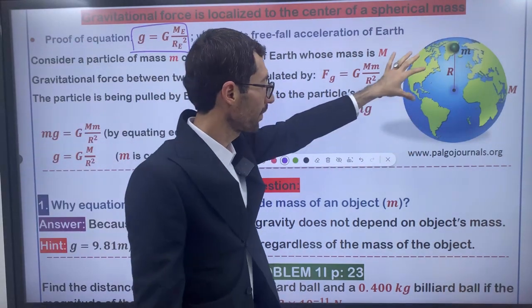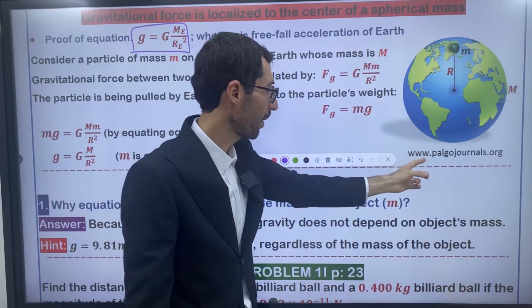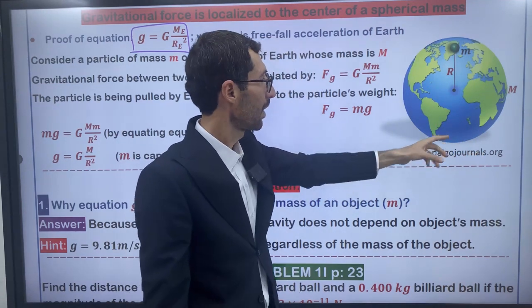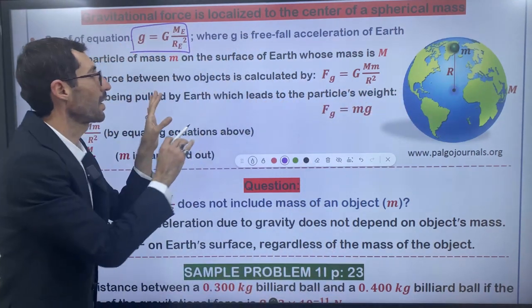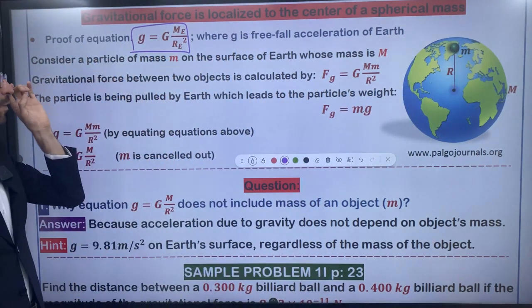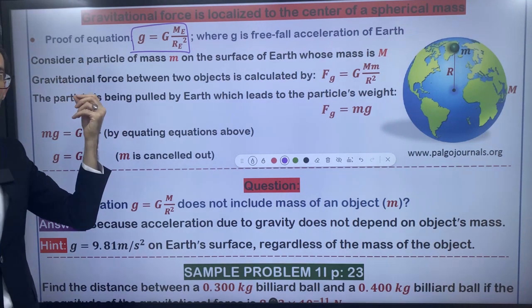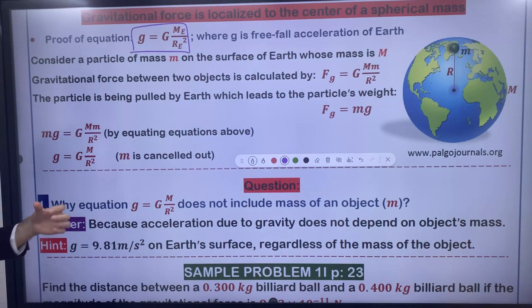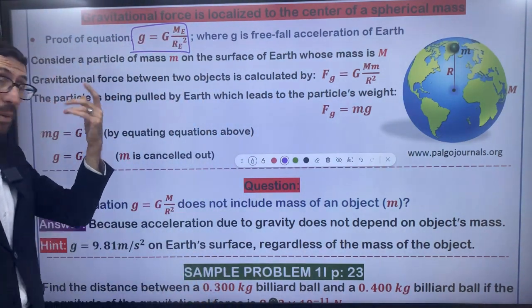I got this figure from a website. I changed something in the figure, but the information is not from the website. We have this information in our textbook, and I took it from our textbook. Just the figure is from this website, and I appreciate them.